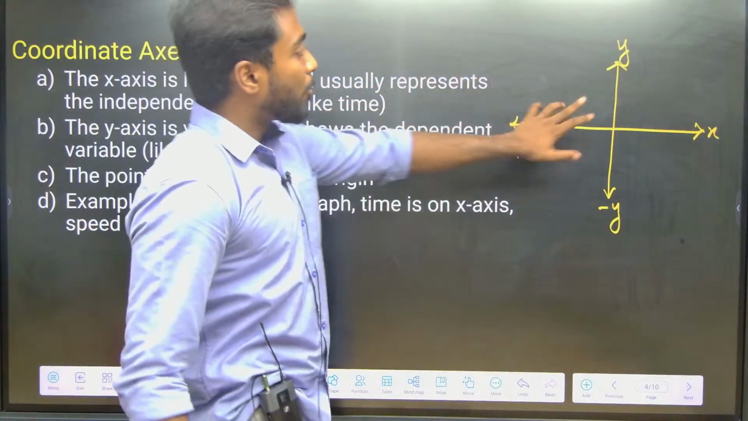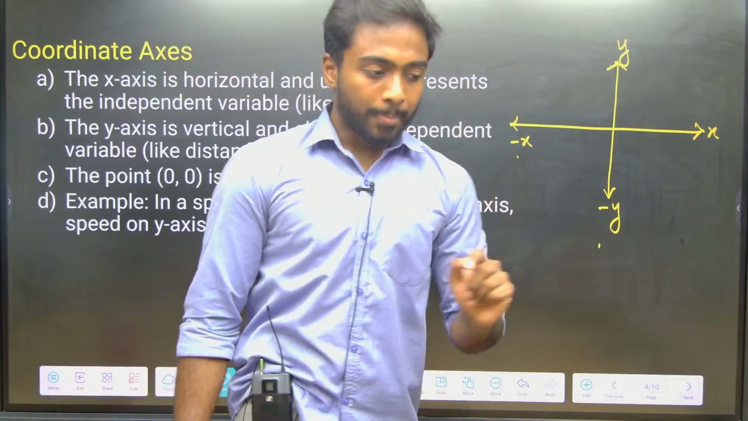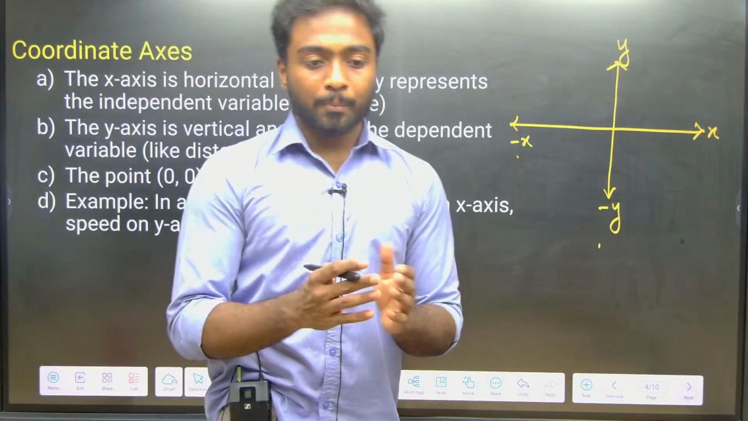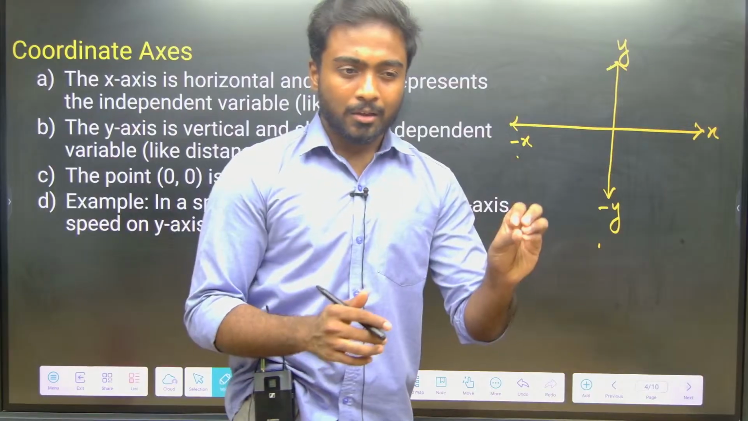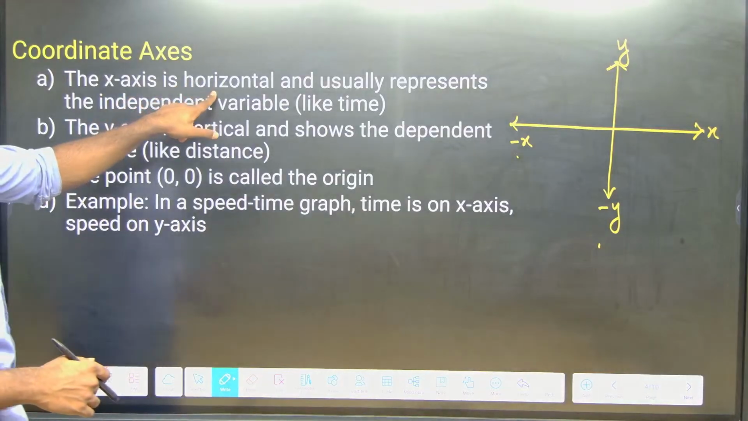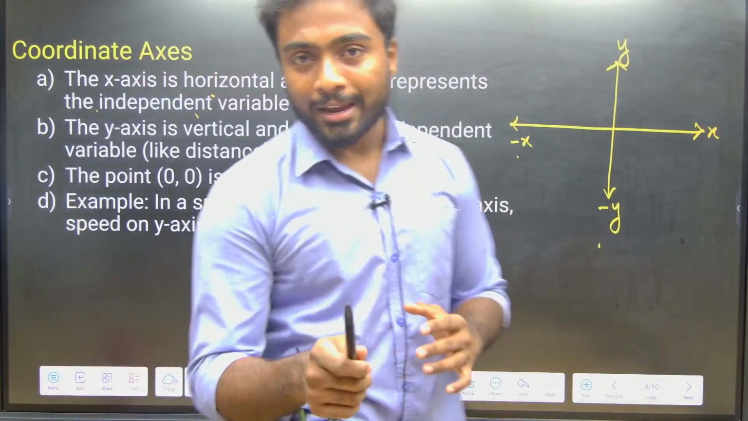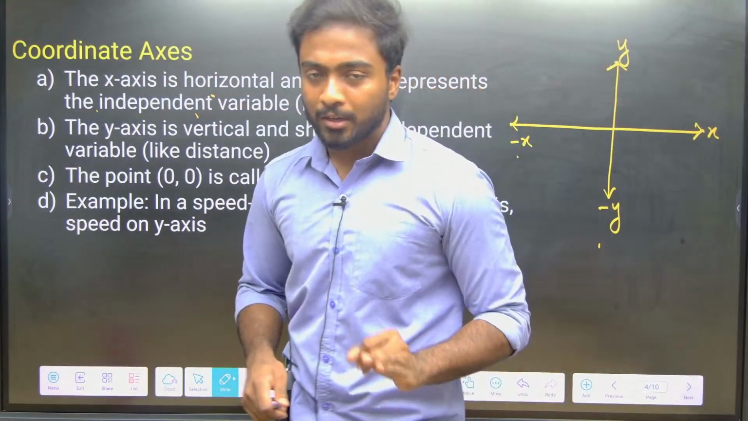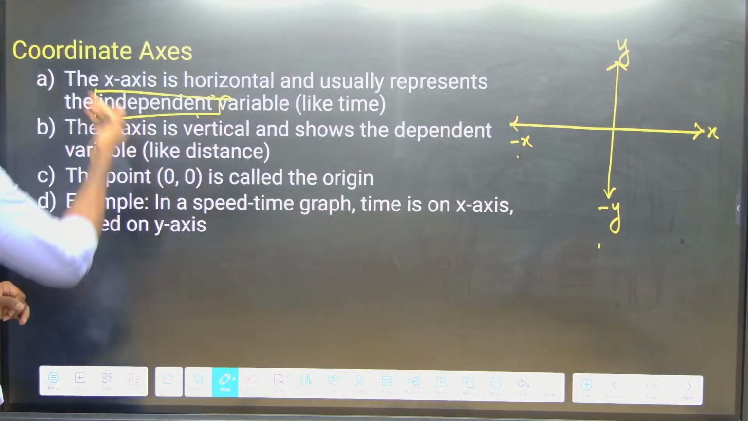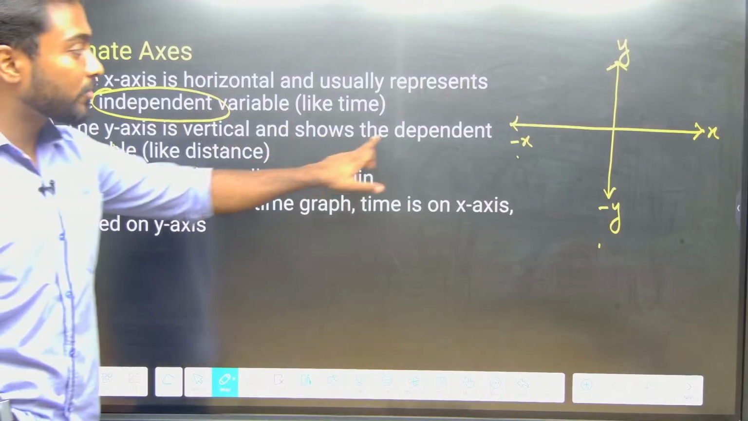So we talk about the y axis and minus y axis, which are vertical, and the x axis and minus x axis, which are horizontal. Whenever we talk about graphs, we usually talk with respect to two axes. In physics we rarely talk about three axes, x, y and z. The x axis is horizontal and usually represents the independent variable. I told you which one we should take as independent and which as dependent variable. Here the x axis is independent, whereas the y axis is vertical and shows the dependent variable.